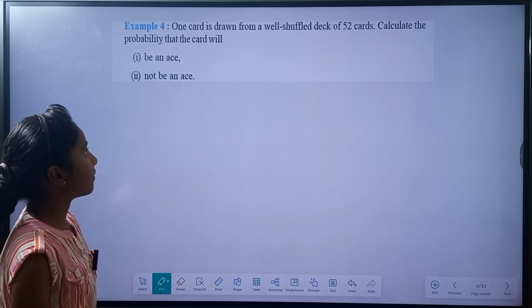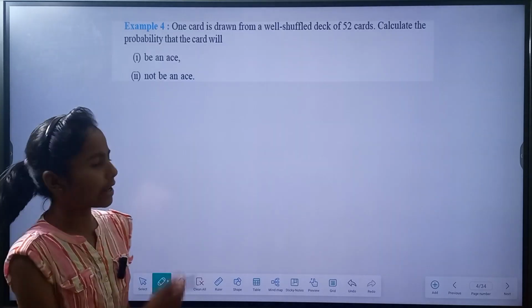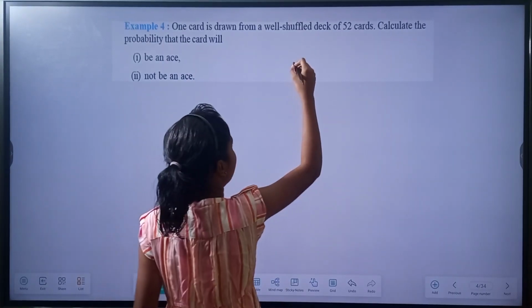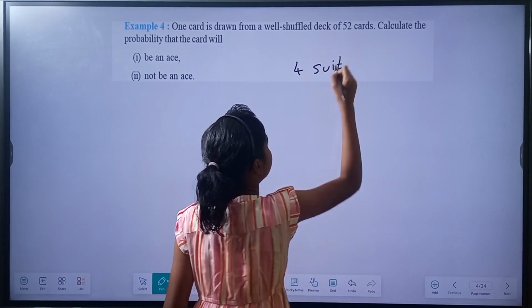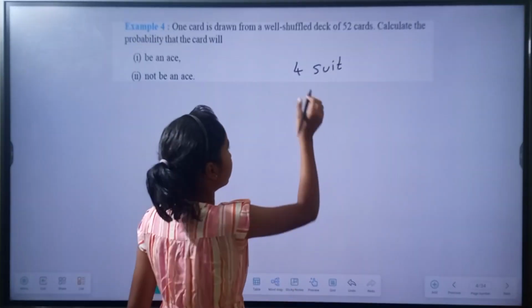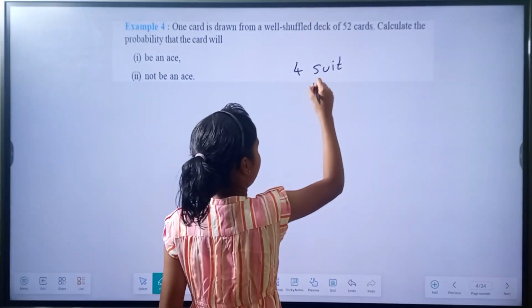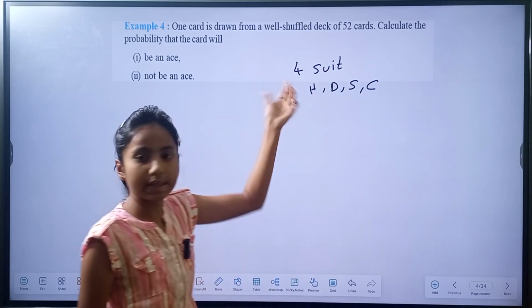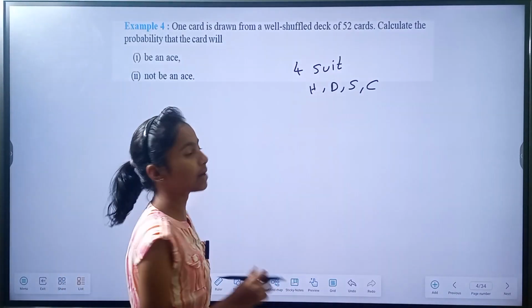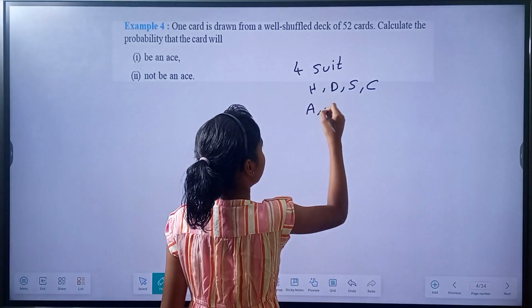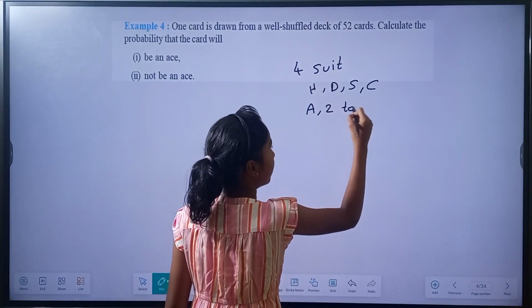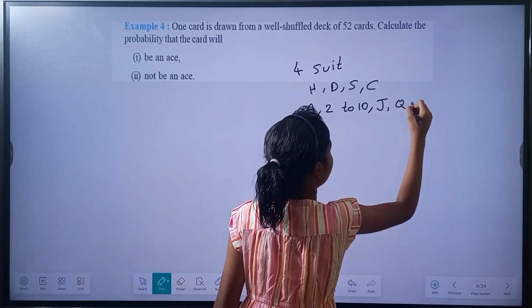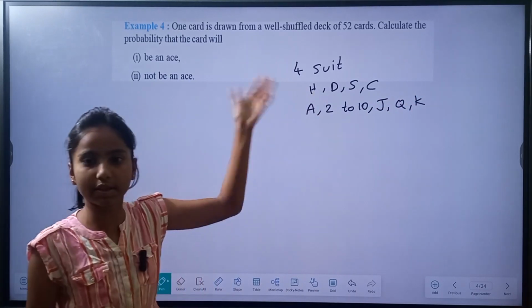One card is drawn from a well shuffled deck of 52 cards. The deck of 52 cards has 4 suits, which are heart, diamond, spade and club. In each of these suits we have ranks, the numbers from 2 to 10, and we have 3 face cards which are Jack, Queen and King. These make up the deck of cards.